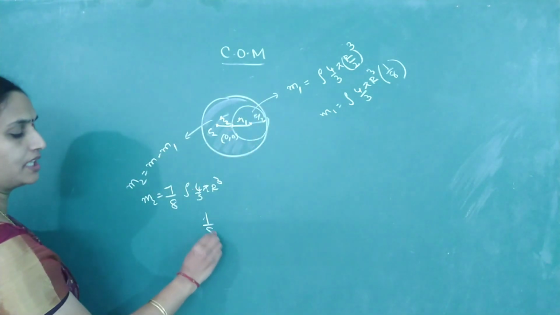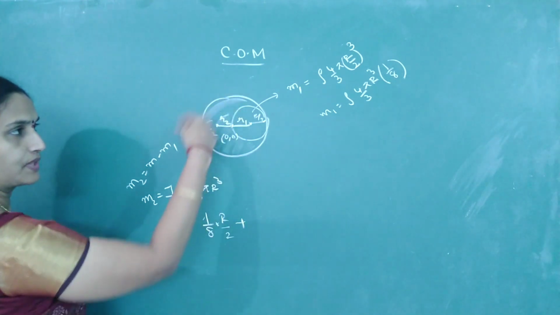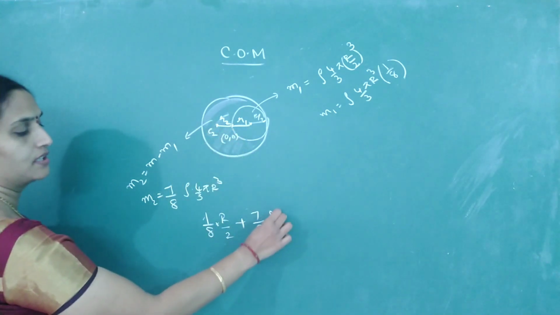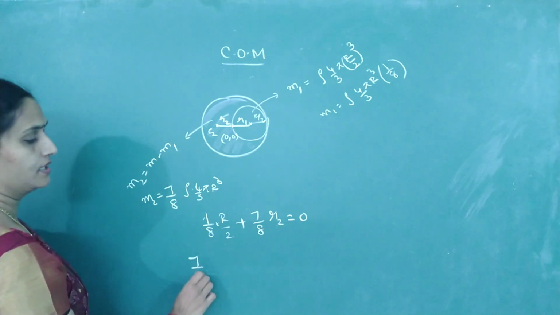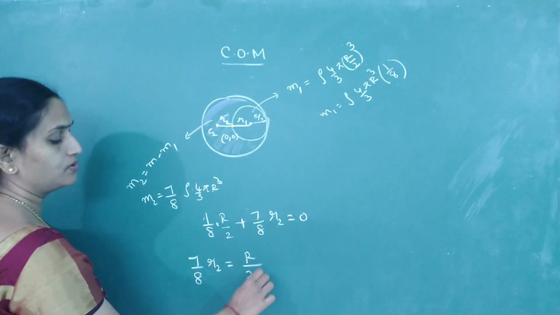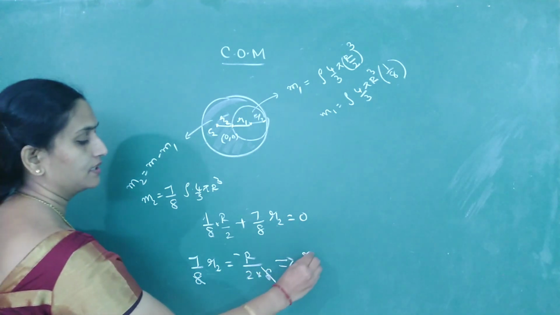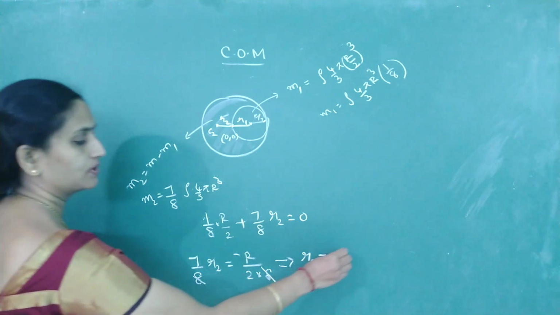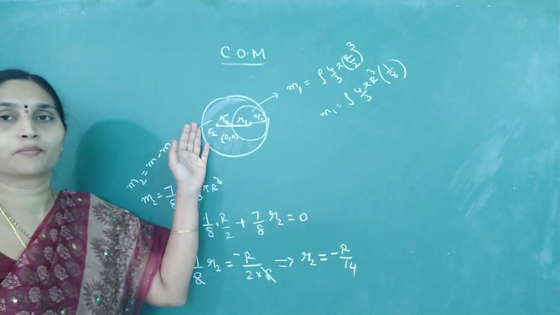M1 is proportional to 1 by 8. R1 is R by 2, plus M2, the remaining mass, 7 by 8. This distance R2 should be 0. So what is R2 coming out to be? 7 by 8 R2 is R by 2 into 8. Cancel this 8 with the minus sign, which implies that the shift in center of mass in the opposite direction, R2, is equal to minus R by 14. So it has shifted back by a distance R by 14.